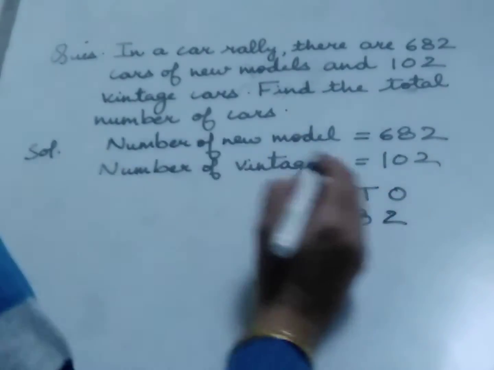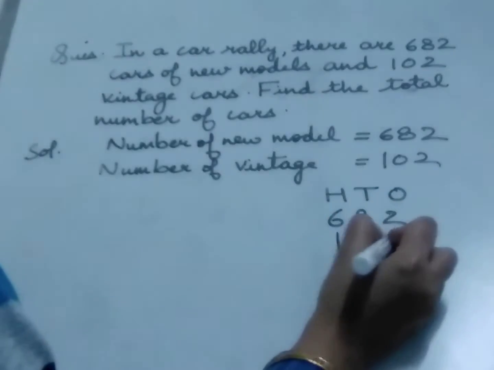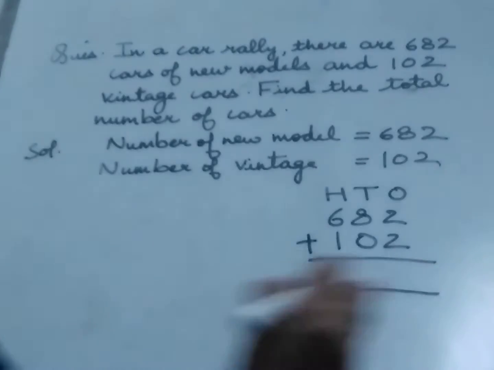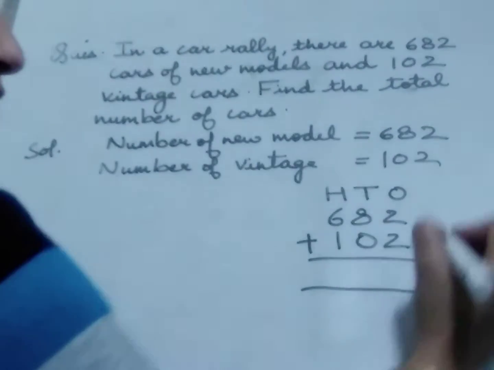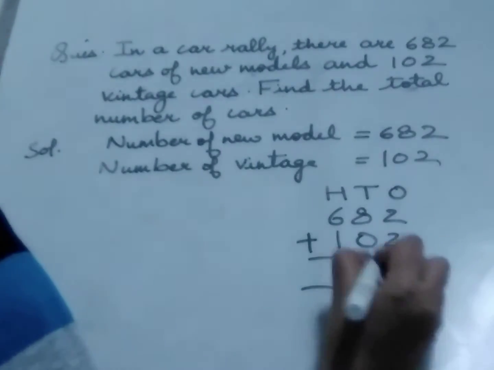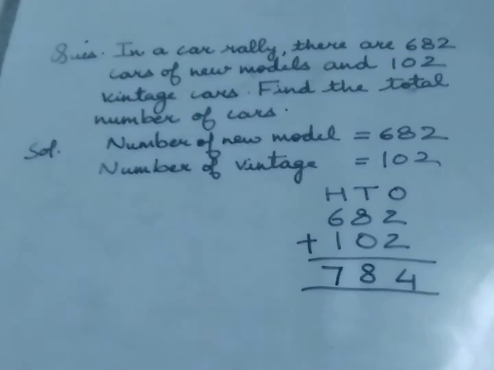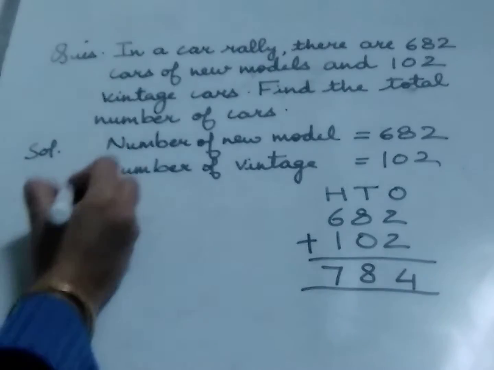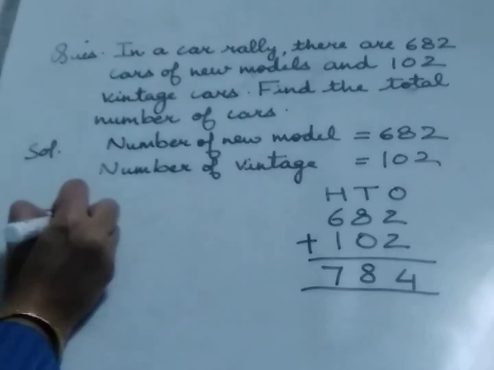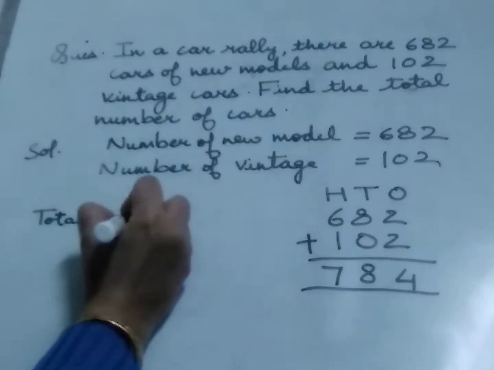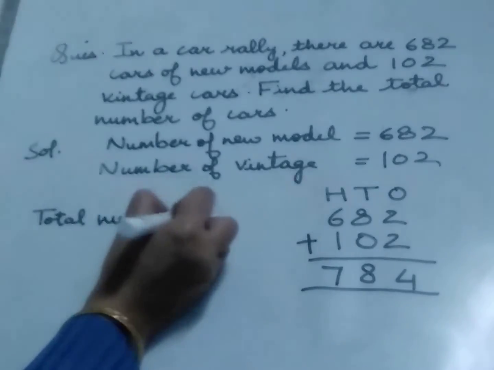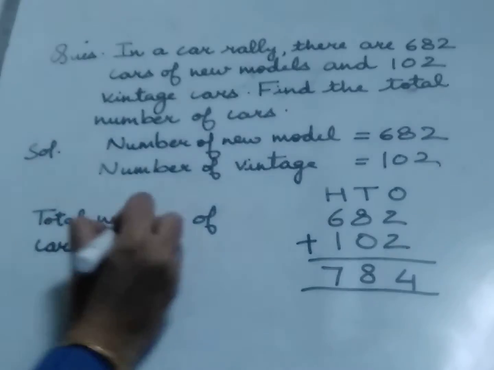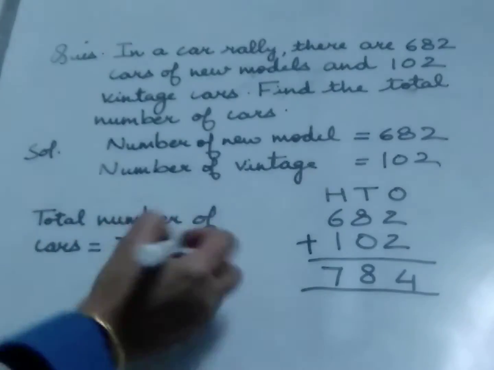682, these are the number of new model cars, and 102, these are the number of vintage cars. On adding, 2 plus 2 gives us 4, 8 plus 0 gives us 8, 6 plus 1, 7, 784. So you can say the total number of cars is equal to 784.